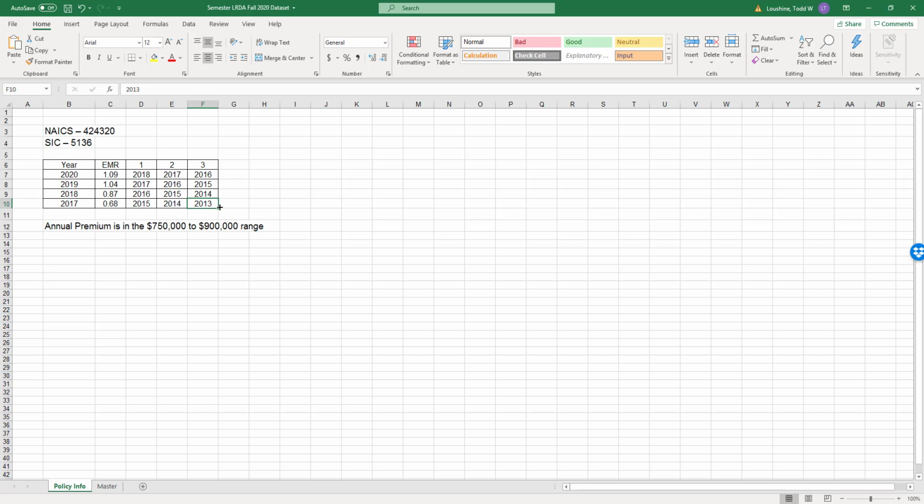So as we do the annual analysis, we can look at what happened in 2013, 14, and 15 as sort of a rolling average, and that is what contributed to the 2017. In 2020, it's quite a bit higher. It went above unity, and so I expect to see a trend upward just by seeing this. So that'll be interesting. And although my friend couldn't provide the actual annual premium amount, they gave me a decent range to work with. So this is just interesting stuff.